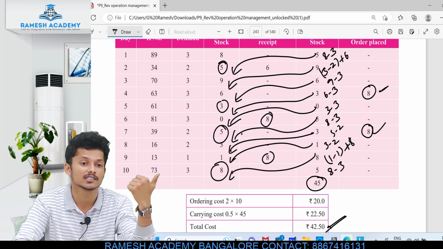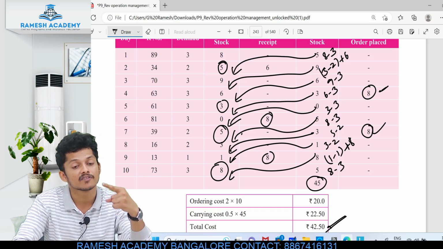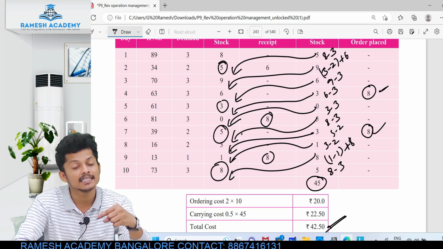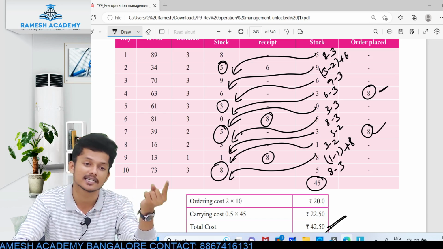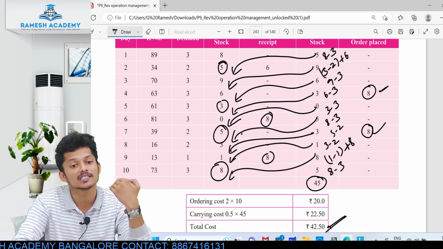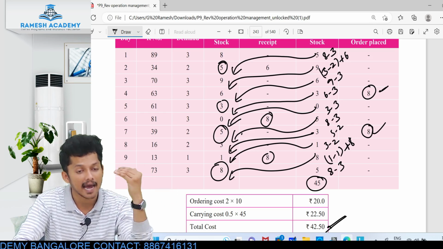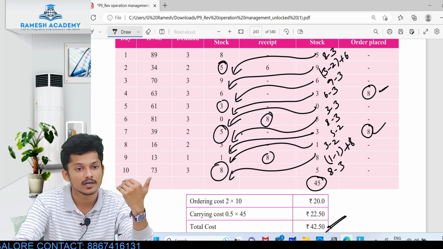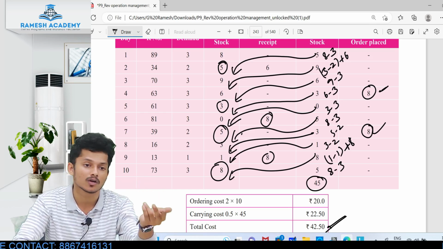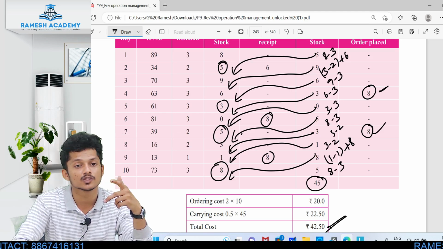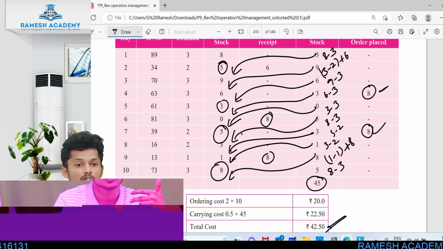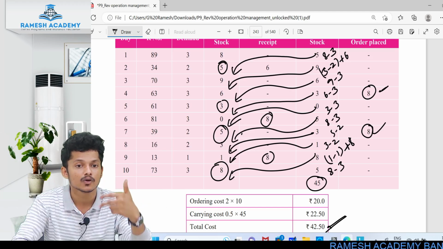Then only you order. If the number is less than 8, order 5 books in the first situation, and order 8 books in the second situation. The number of orders into 10, plus the end of the day closing stock for the carrying cost. Order cost plus carrying cost becomes total cost. Check whether the total cost is more or less in both situations. In option B the total cost is less, so you consider that only.